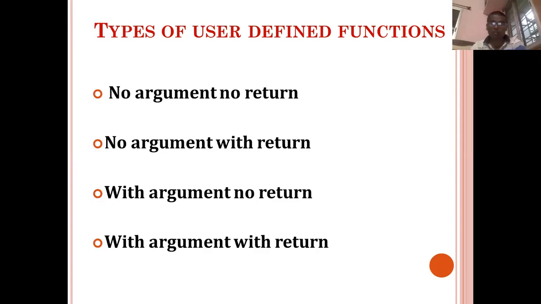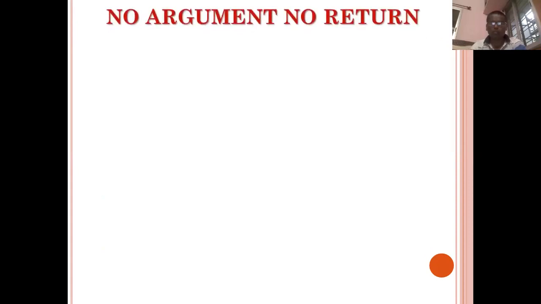But my message to you is that before writing the function, the first thing should be to clear the type of the function, because nobody will tell you to write the function with this type or that type. This is your choice, so it totally depends upon you. Let's start with the first type, no argument no return.